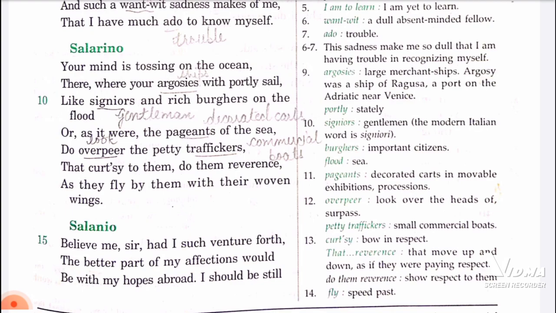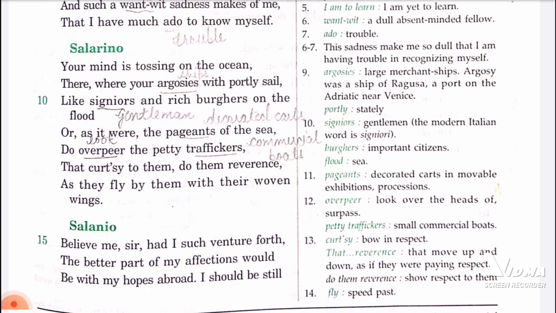So, do overpeer the petty traffickers, do look over the petty commercial boats, that curtsy to them, do them reverence. He is saying that your ships are so big that when they look at the smaller ships, the small commercial boats of other small businessmen, those smaller boats have to get out of the way of your ships.